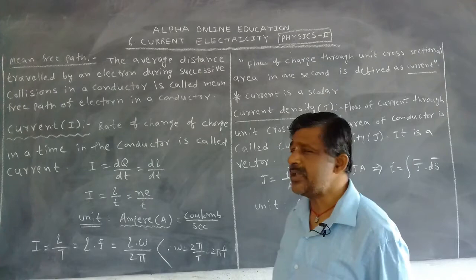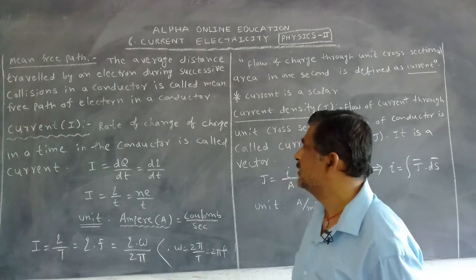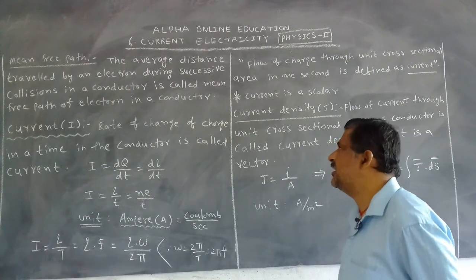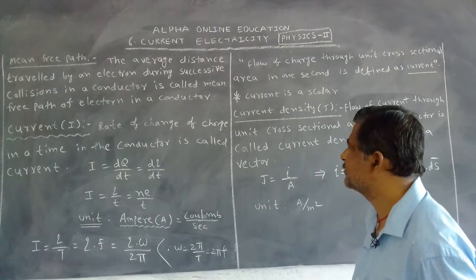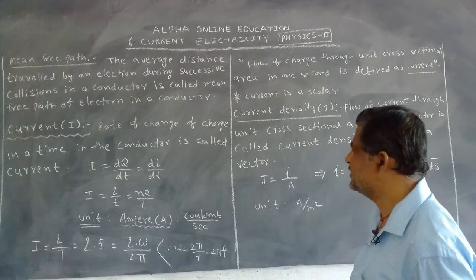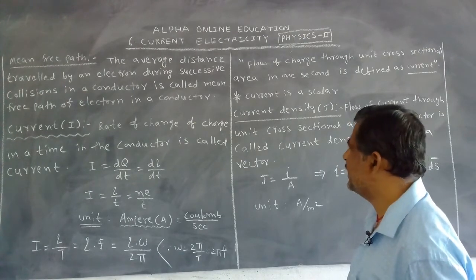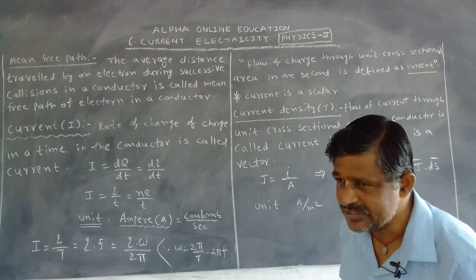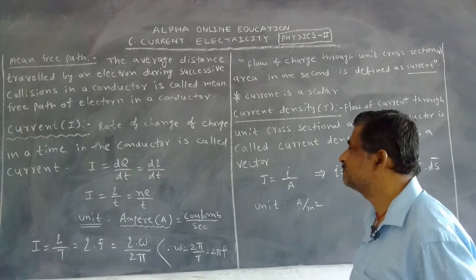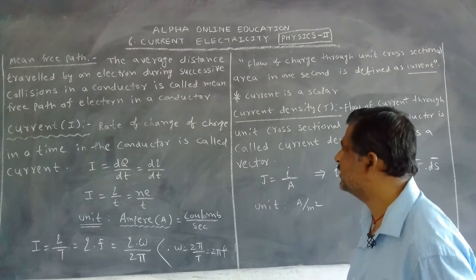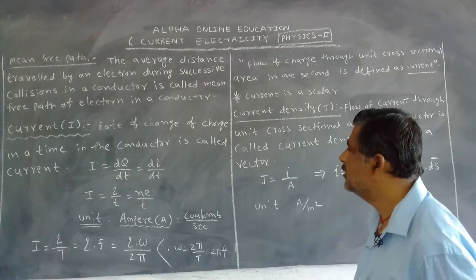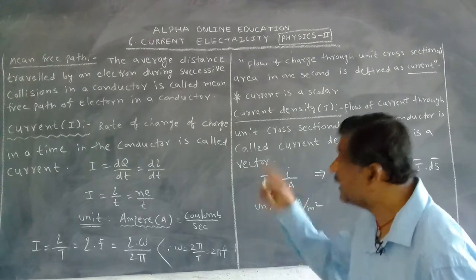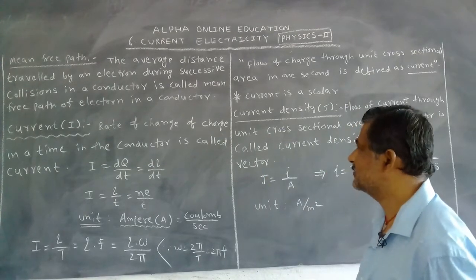Now what is the mean free path? The average distance travelled by an electron during successive collisions in a conductor is called mean free path of electron in a conductor.